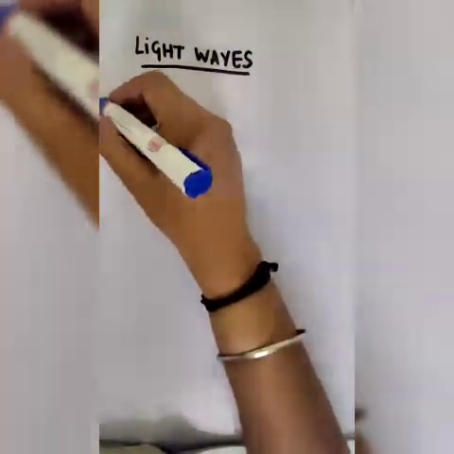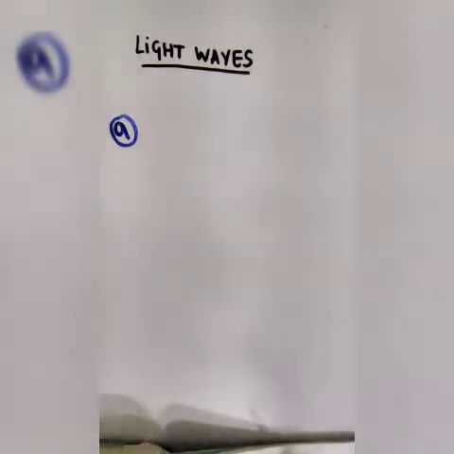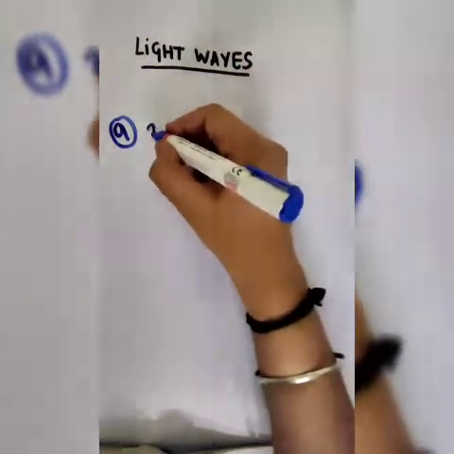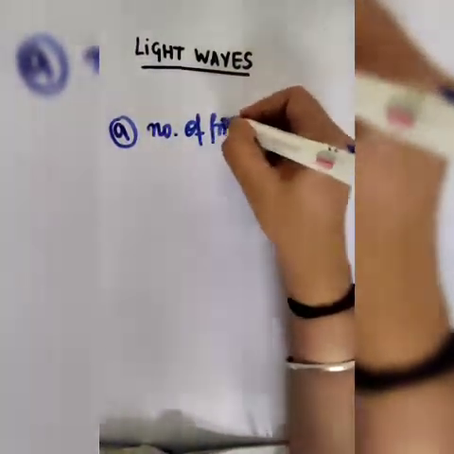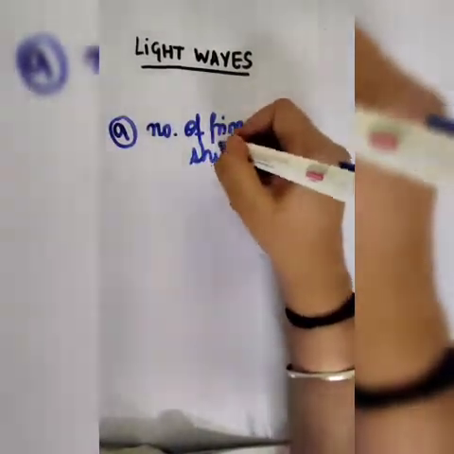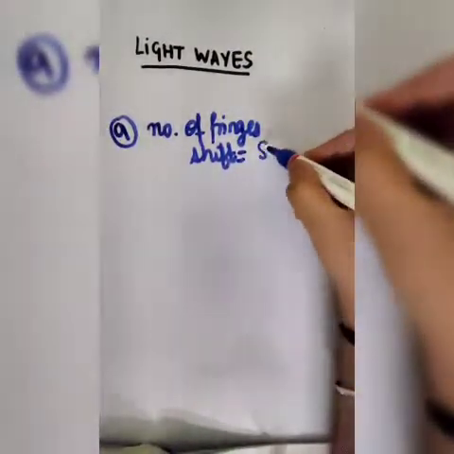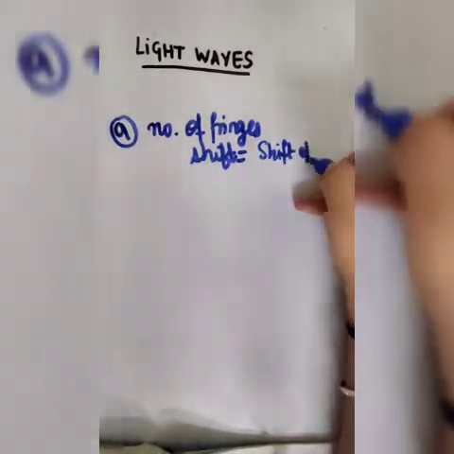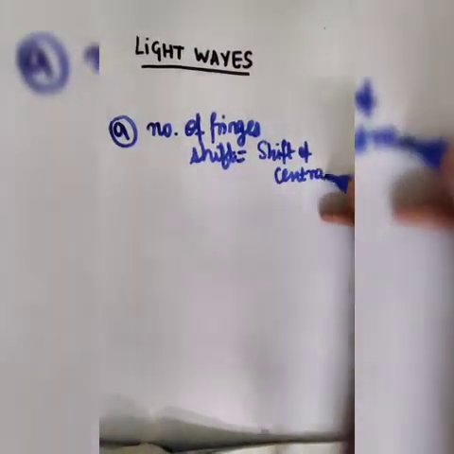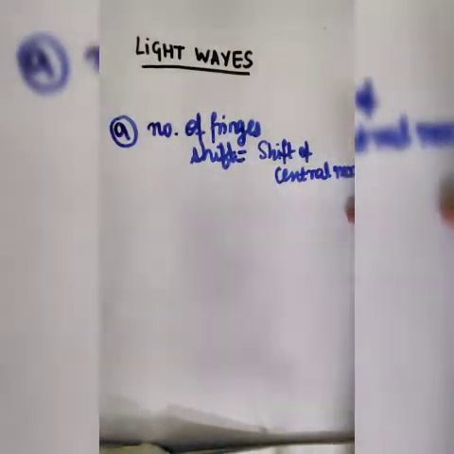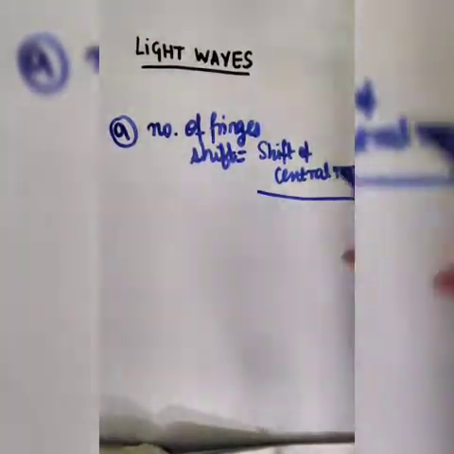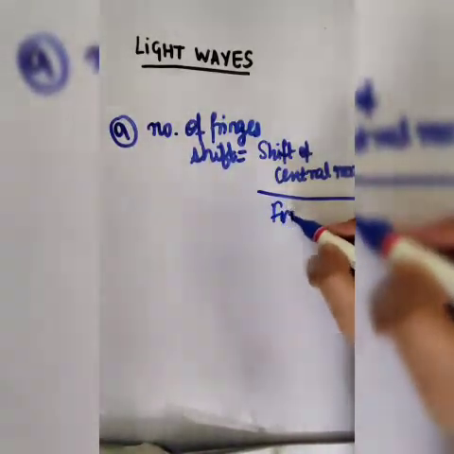Now coming to question number 9. In this question we are asked to find out the number of fringes that would be shifted due to the introduction of a sheet. Before attempting this question, we need to know this formula. The number of fringes shifted would be equal to the shift of central maxima divided by fringe width. We all know that whenever a sheet is introduced in YDSE, the central maxima shifts.